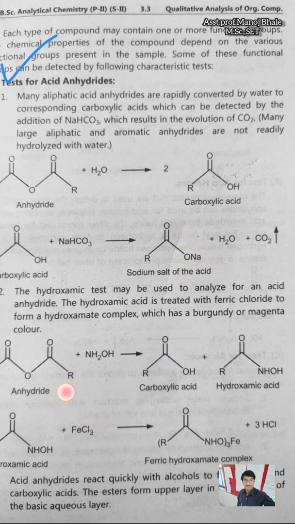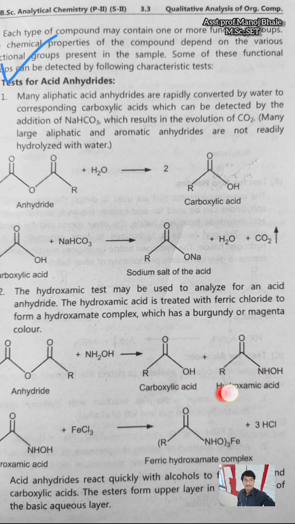Next, the hydroxylamine test is used for the analysis of the acid anhydride. This is the anhydride, and we are reacting it with hydroxylamine. When it reacts with the anhydride, there is formation of carboxylic acid plus hydroxamic acid.